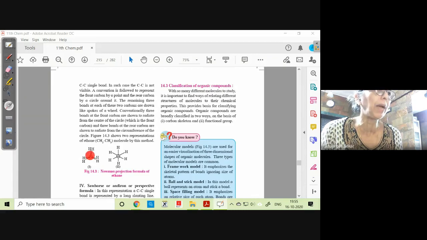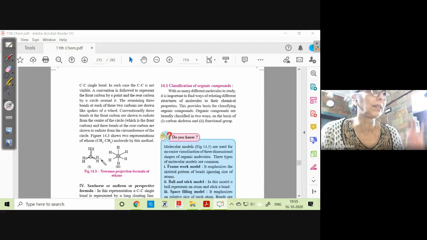म्हणजे हे असे बाहेर येणारे, ज्याला आर्या म्हणतो ना आपण बहुतेक. I hope I have used the right word. Spokes of a wheel म्हणजे चाकाच्या असे हे बाहेर येतात ना. That is, the remaining bonds at each of these 2 carbons are drawn as spokes of a wheel.